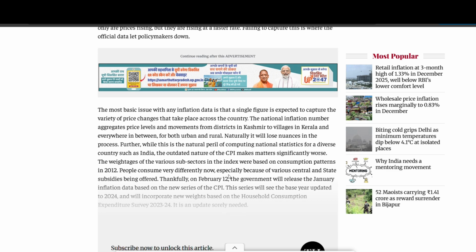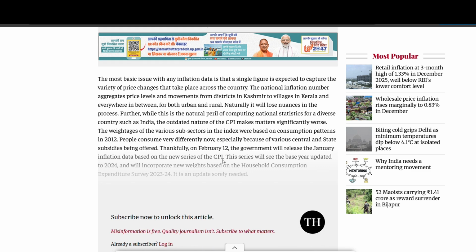The core problem, mainly, is the outdated data, that is, the weightage of every product. For example, take milk, bread, and water. Ten or twelve years ago, people didn't spend money on water, but now people have shifted that way. They are spending money on water, 20 rupees for a container. And in milk, earlier consumption might have been 1 liter or half a liter, but now it might be 1.5 or 2 liters. Everything has changed, so the outdated data needs to be corrected.